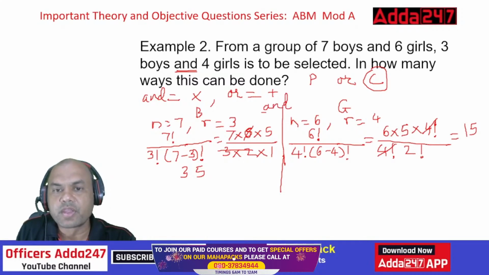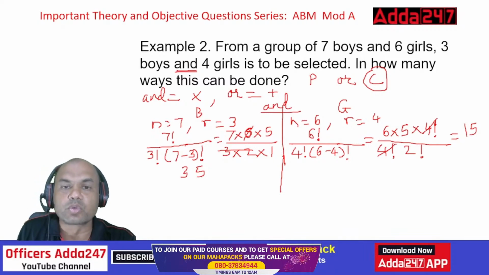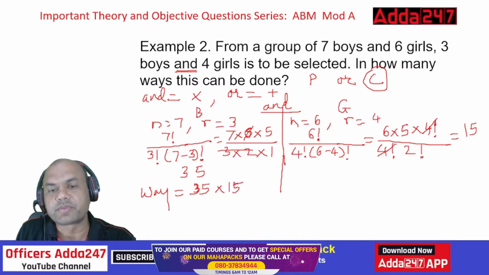And, when I want "and", it means multiply. So what will I do? Total number of ways equals 35 into 15. So 15 into 35, this is what you have to find out.